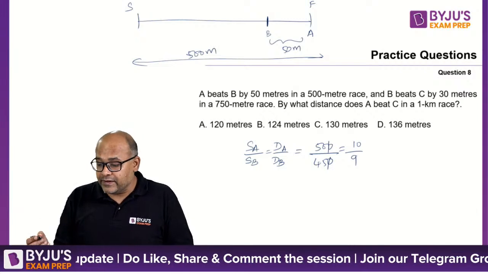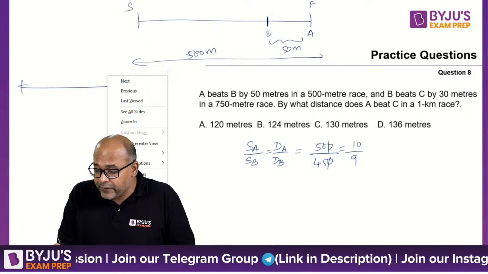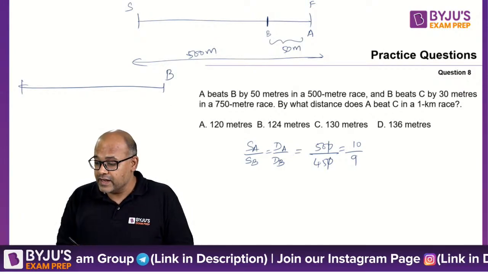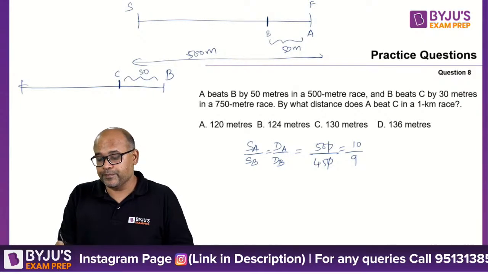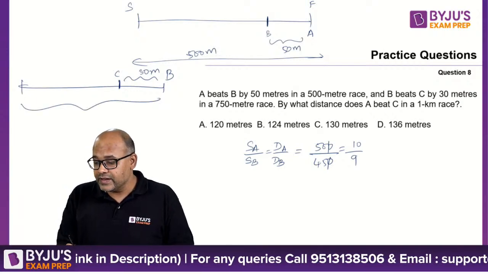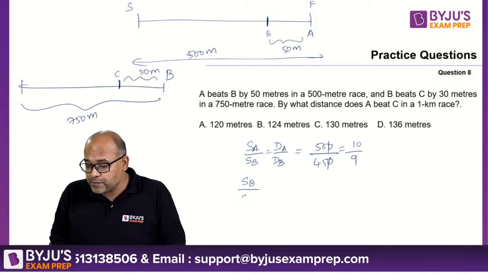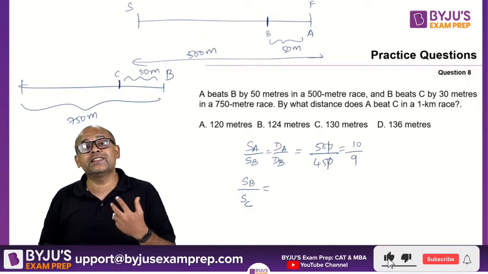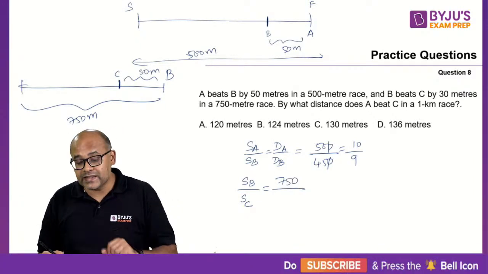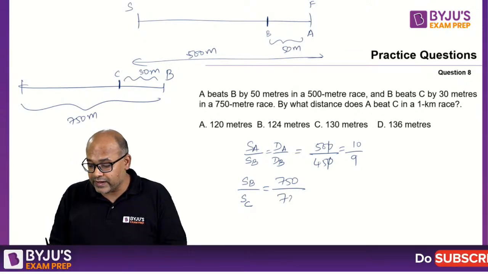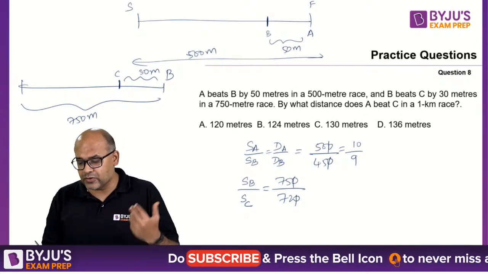Similarly, B and C are running a race. B finished the race. B beat C by 30 meters, so C is 30 meters away. And the full race is 750 meters. So speed of B by speed of C should be equal to distance covered by B, so B completed the race, by distance covered by C. C did not finish the race, so 720. So this is 750 by 720. Probably you can simplify it, but that's okay, you can leave it.